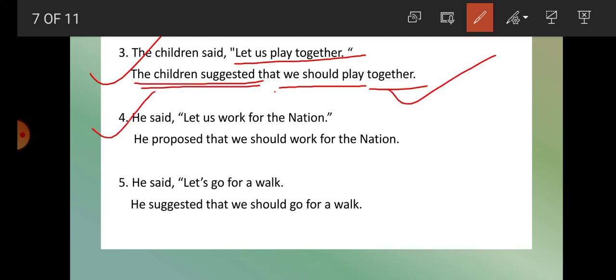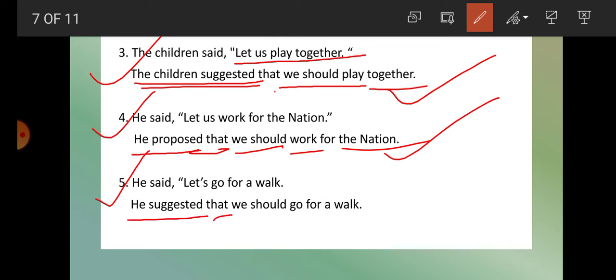Now number 4, students. He said, let us work for the nation. So he proposed or suggested. I have written here proposed. He proposed that, now we plus should plus V1, work for the nation. So he proposed that we should work for the nation. Number 5, he said, let us go for a walk. So he suggested that. After that we or they, so write we here, then should, then V1 go, for a walk. So he suggested that we should go for a walk.